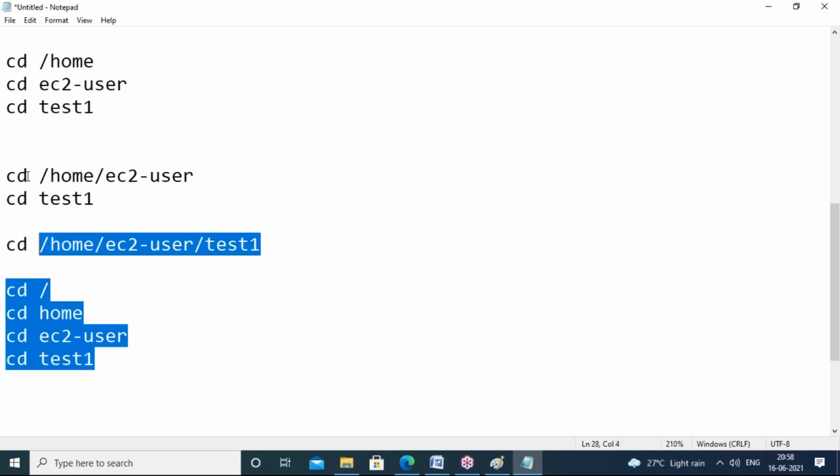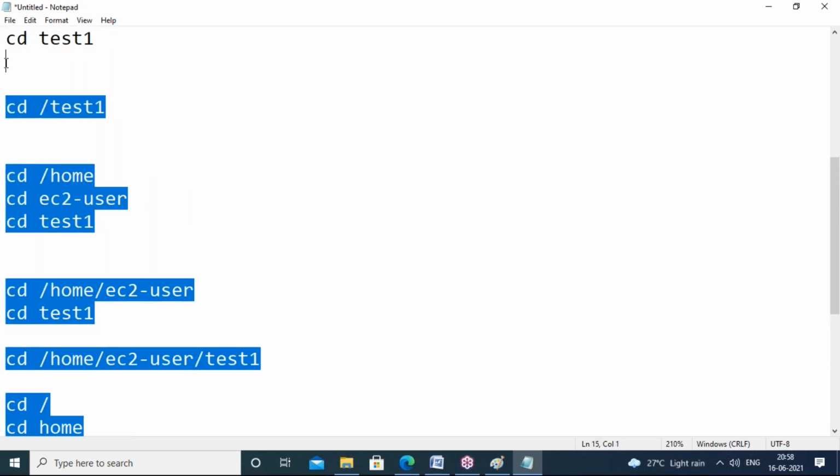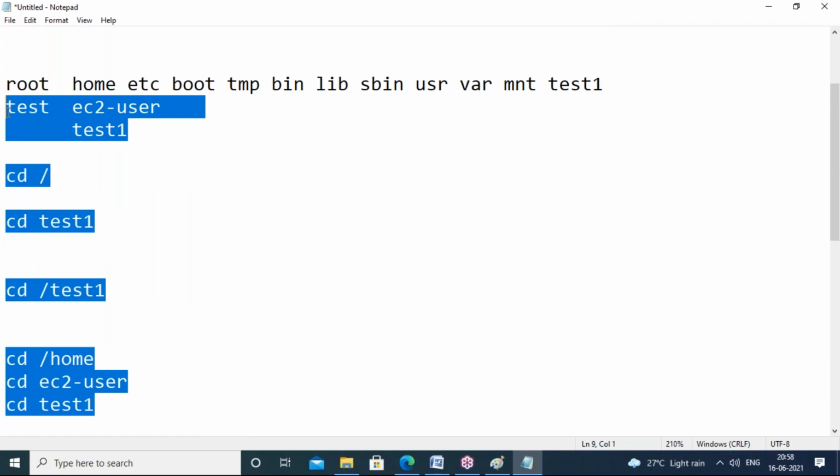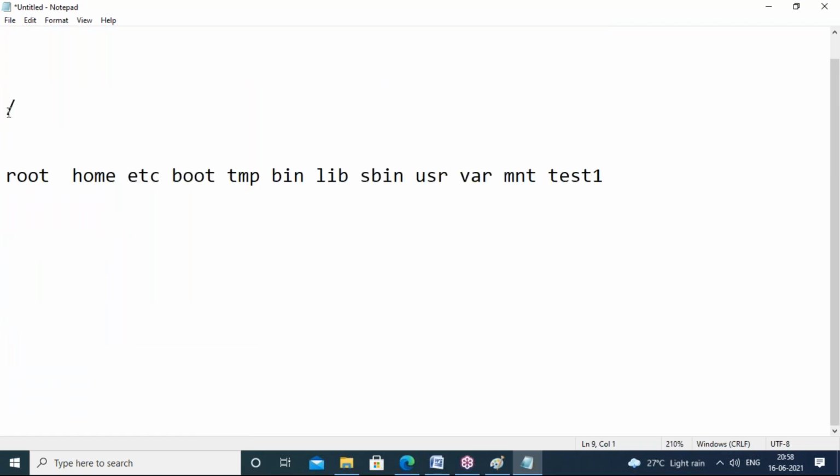So this is how the path works, guys. Now, when I log in with EC2-user, by default my folder name is EC2-user. If I log in with root user, by default my folder name is this one.